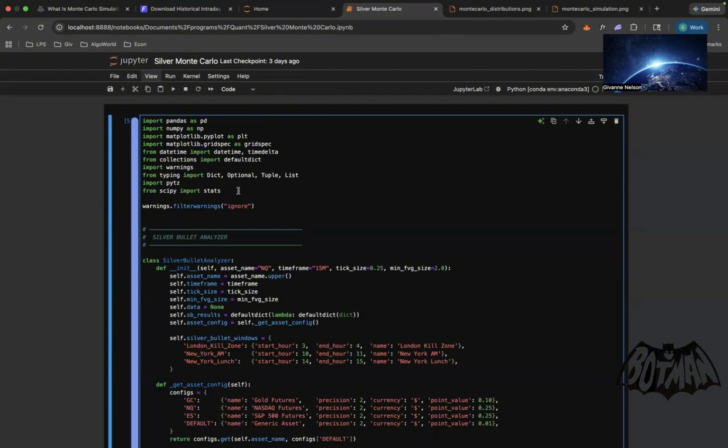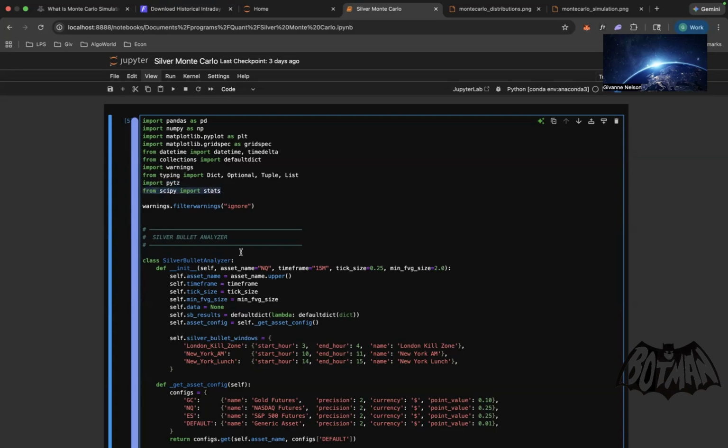Typing to get different values: Dict, Optional, Tuple, List, etc. PyTZ, this is a library for time zones. So we want to convert most of our time zones into EST, or you want to verify that they're in the Eastern time zone. You don't have to pick whatever time zone you're trading in, but this is a very important library, especially when working with data that you don't know. You want to verify that it's in the correct time zone because 3 p.m. Eastern is not the same as 3 p.m. Pacific or 3 p.m. Central. So you want to make sure all of that is correct. Then we will also import stats from the SciPy library as well.